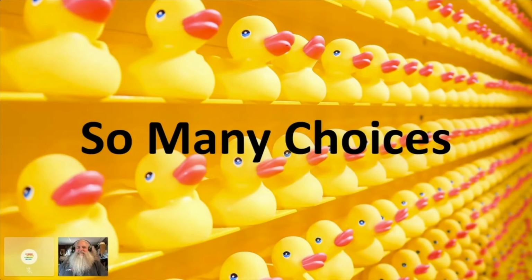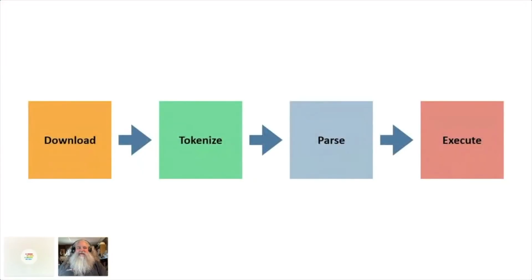But there's actually another flaw with JavaScript, aside from its weird edge cases and the lack of linguistic diversity that you can have for front-end work. And that's that it's fundamentally a scripting language. For JavaScript, we have to download the JavaScript file, and we can minify that, and that helps, but they're still kind of big. We have to tokenize that.